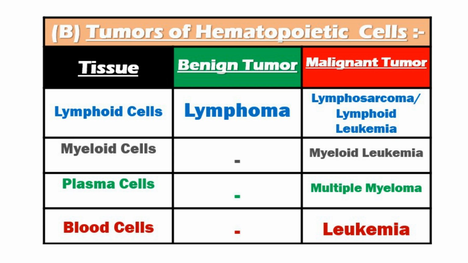Second is myeloid cells. Its benign form doesn't exist. Malignant form is myeloid leukemia. Next is plasma cells. Benign form doesn't exist. Malignant form is known as malignant myeloma. Next is blood cells. Benign form doesn't exist. Malignant form is known as leukemia.